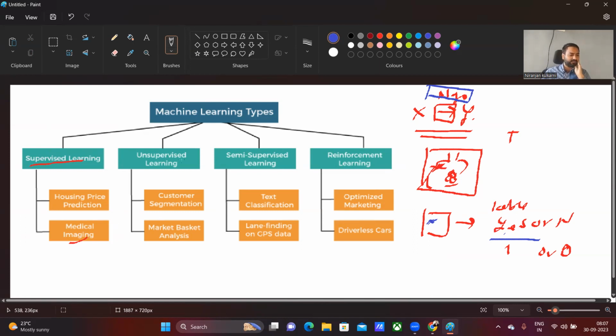The second type of machine learning is unsupervised machine learning. In supervised machine learning, we have well-defined input and output. In unsupervised machine learning, what we are going to try is to segment the data into different varieties. Particularly, in the case of Facebook, they have different users. The condition is that they want to target some beauty products or cosmetic products, and they are more likely to be bought by females rather than males.